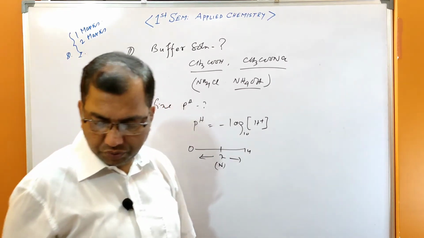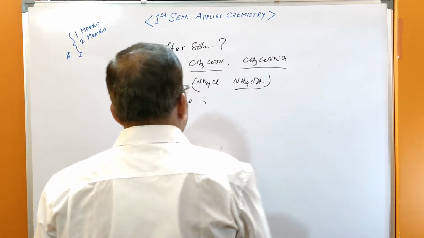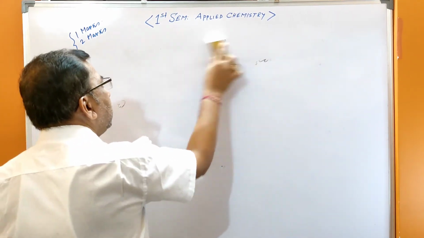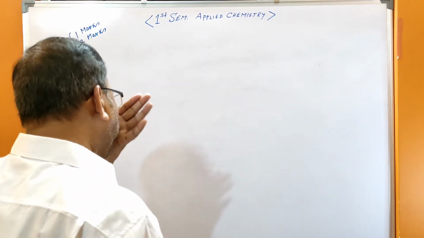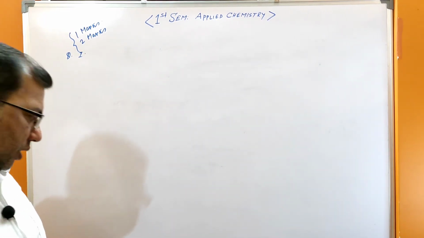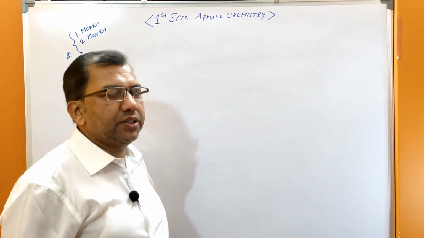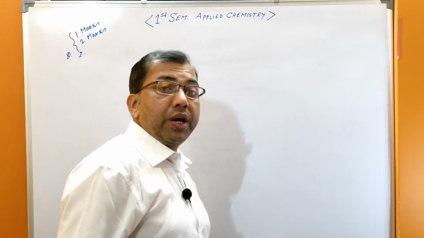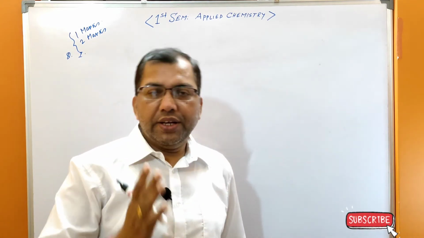Next, in case of atomic structure: name the different quantum numbers. What are quantum numbers? How many types of quantum numbers are there? You have learned 4 types: principal quantum number, azimuthal quantum number, magnetic quantum number, and spin quantum number. You have to define each and every quantum number and their significance.